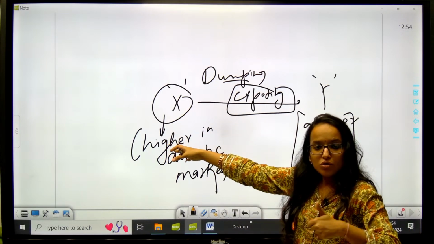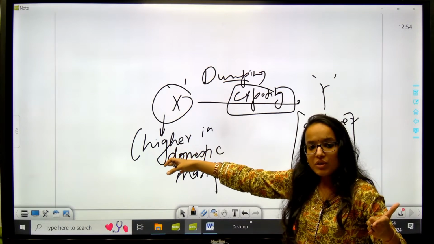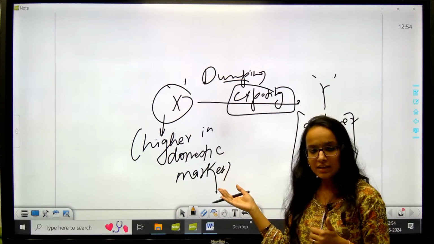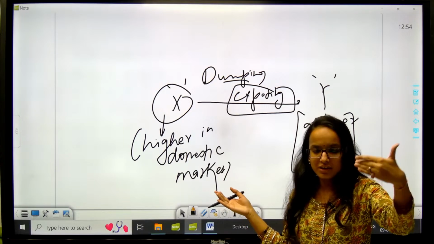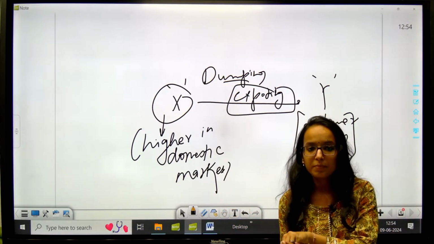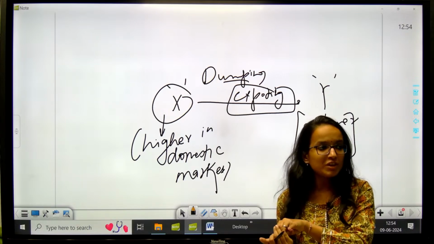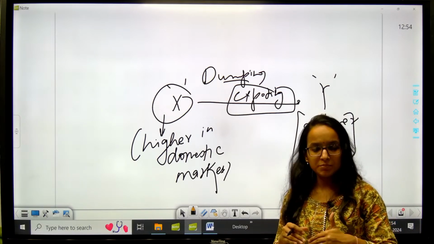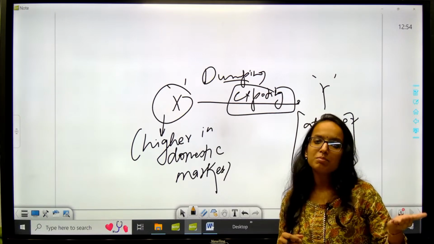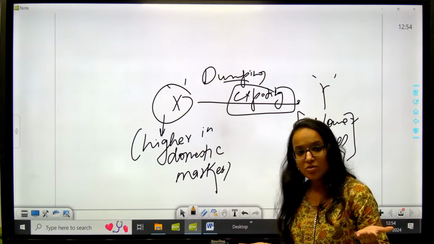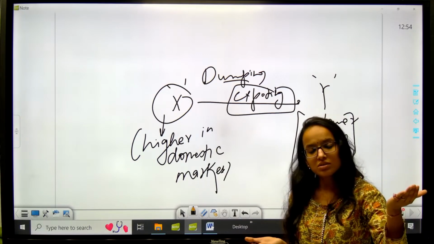That is something which is not favorable for our producers. You are selling it at a higher price in your own country, but at a lower price in our country, which will sweep out the market. Our domestic producers will not be able to sustain that huge cheaper competition, because they have to cover their costs.